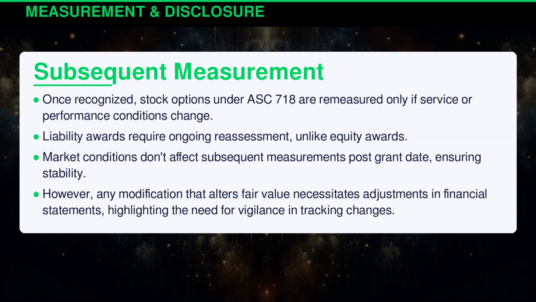Once recognized, stock options under ASC 718 are remeasured only if service or performance conditions change. Liability awards require ongoing reassessment, unlike equity awards. Market conditions don't affect subsequent measurements post-grant date, ensuring stability. However, any modification that alters fair value necessitates adjustments in financial statements, highlighting the need for vigilance in tracking changes.